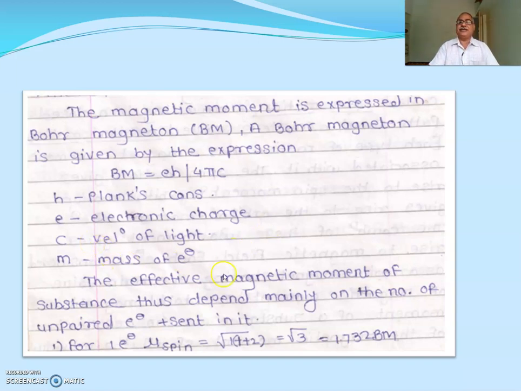The effective magnetic moment of the substance thus depends mainly on the number of unpaired electrons present in it.